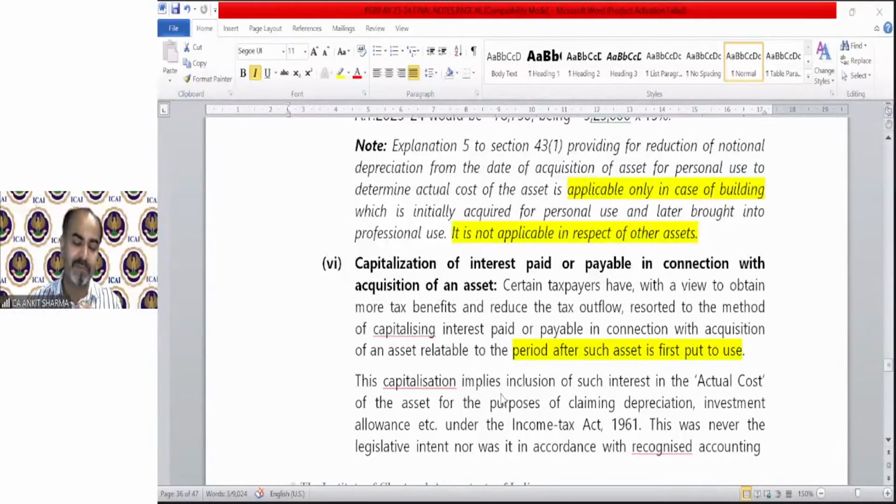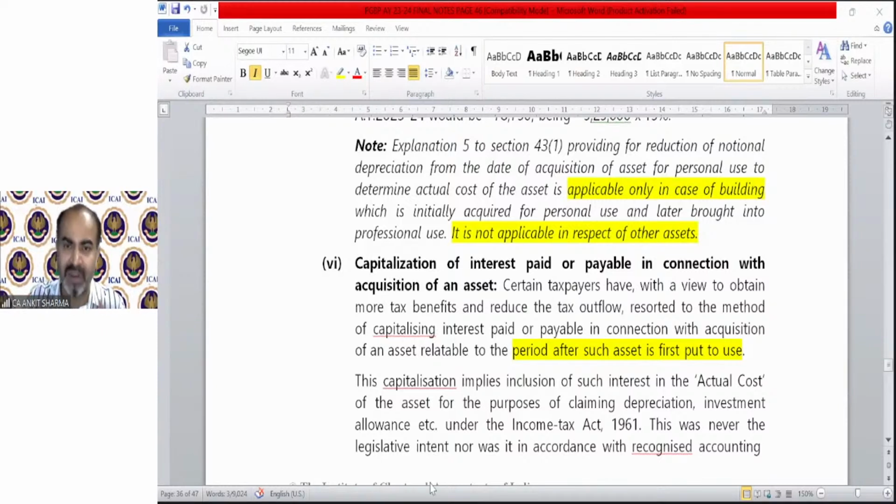Once the asset is first put to use, the interest on the loan for acquiring such asset will be your revenue expenditure. You cannot capitalize it. So certain taxpayers, with a view to obtain more tax benefit and reduce the tax outflow, resorted to the method of capitalization of interest paid or payable in connection with acquisition of an asset, relatable to the period after such asset is first put to use.